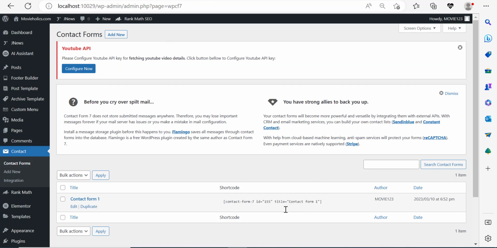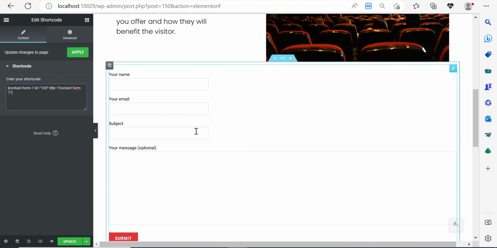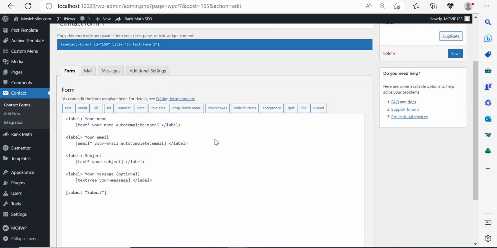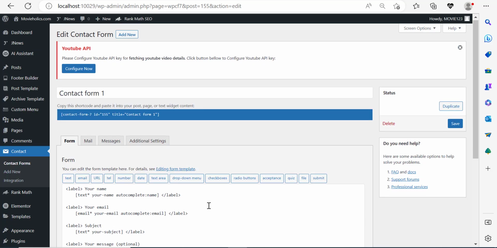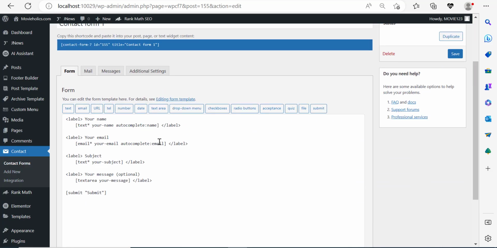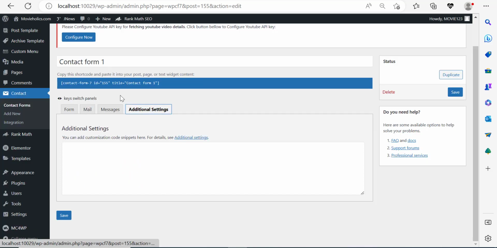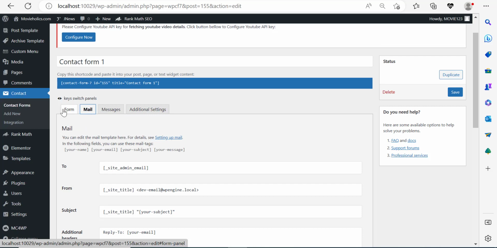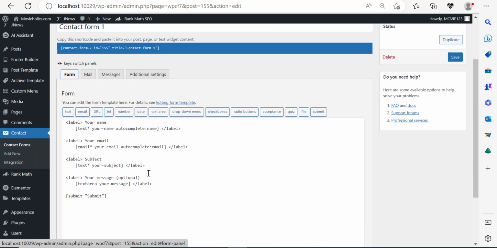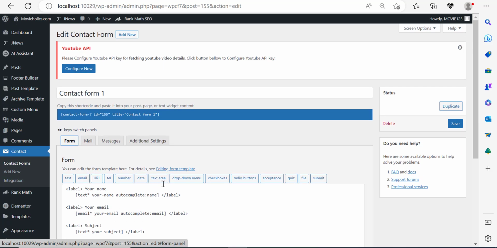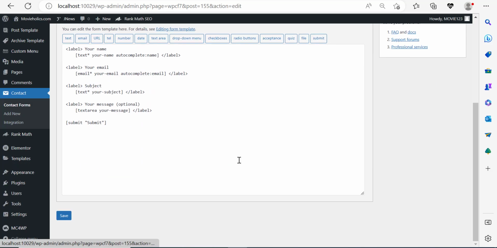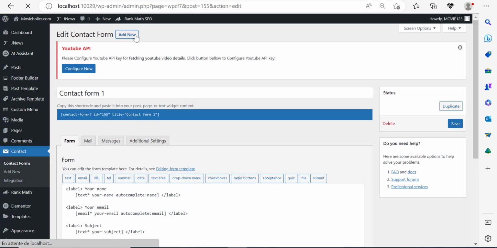Now you can manipulate the contact form by clicking on edit from here. And let's say, for example, that you want to stretch the subject to this. You want to stretch everything. Now here, let me just go and see if we can do this. Now, text name, right, label, right, additional settings. Let's click on additional settings over here. Messages, mail. The problem with these free plugins is that they don't really give you so much customization. But let's try to create a new one by clicking add new.